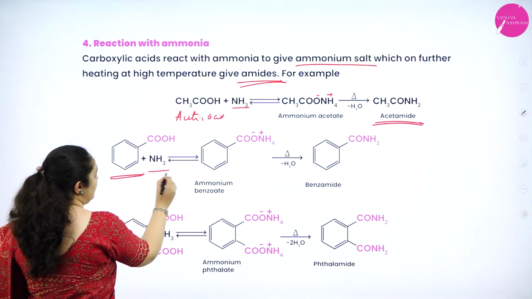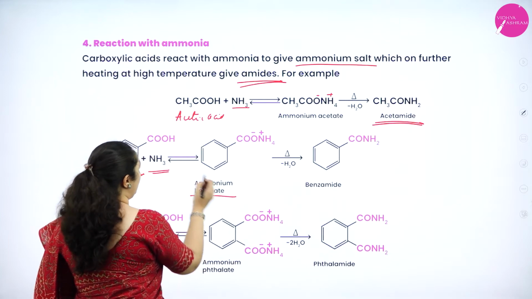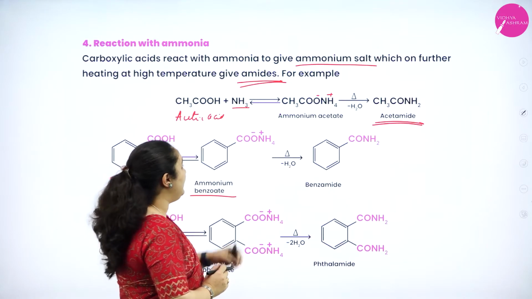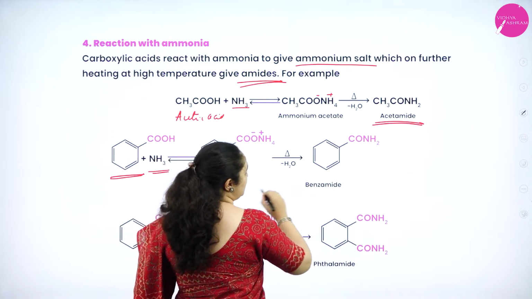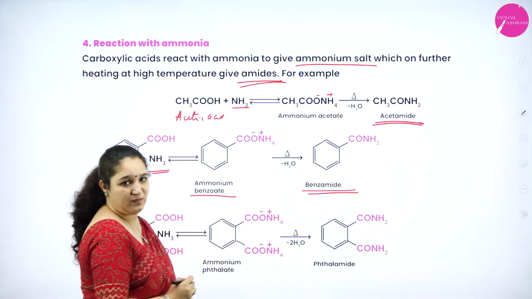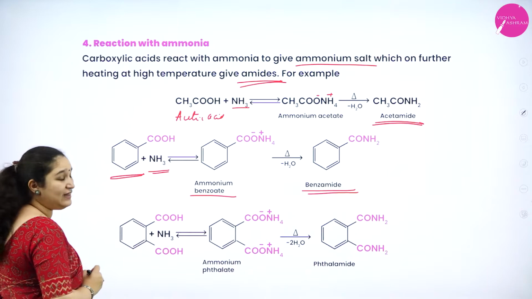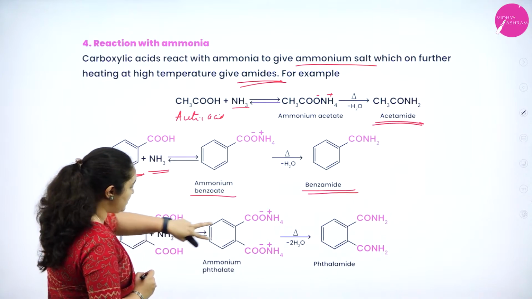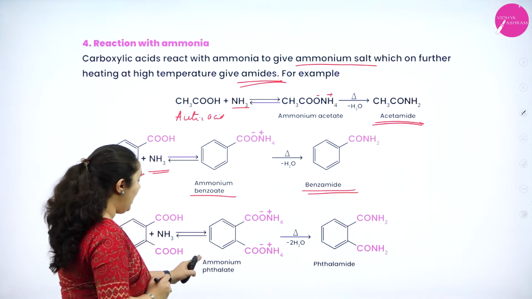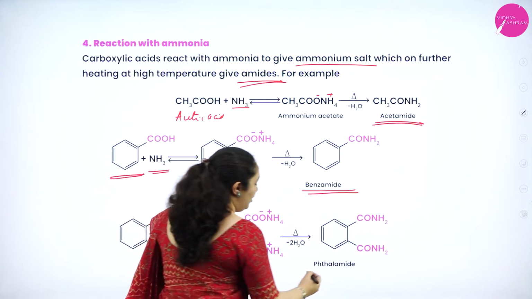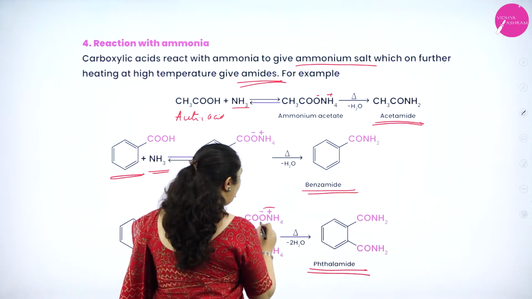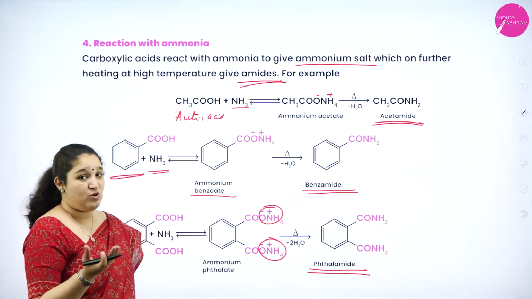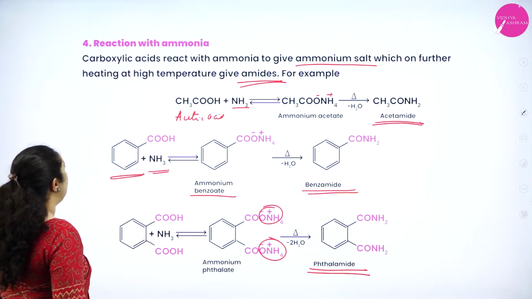We are taking benzoic acid with ammonia. It forms ammonium benzoate. That is NH3 gets added up here as COO minus NH4 plus. On heating, what will happen again? 2 hydrogen, 1 oxygen will be removed to give benzamide. Okay. Similarly, if you take phthalic acid, treat it with ammonia, both of the COOH groups become COO minus NH4 plus. So you'll get ammonium phthalate, which on heating gives phthalimide. From here 1 molecule of water, from here 1 molecule of water will be removed to give phthalimide. Okay. So I hope you have understood the reaction. We'll go to the next one.